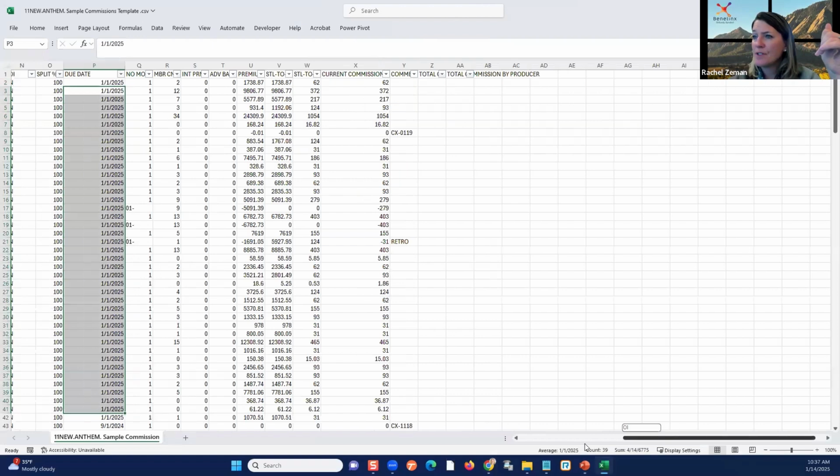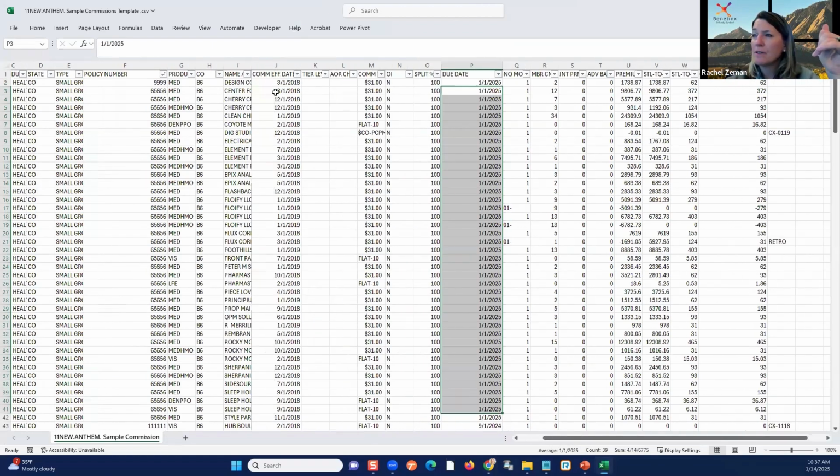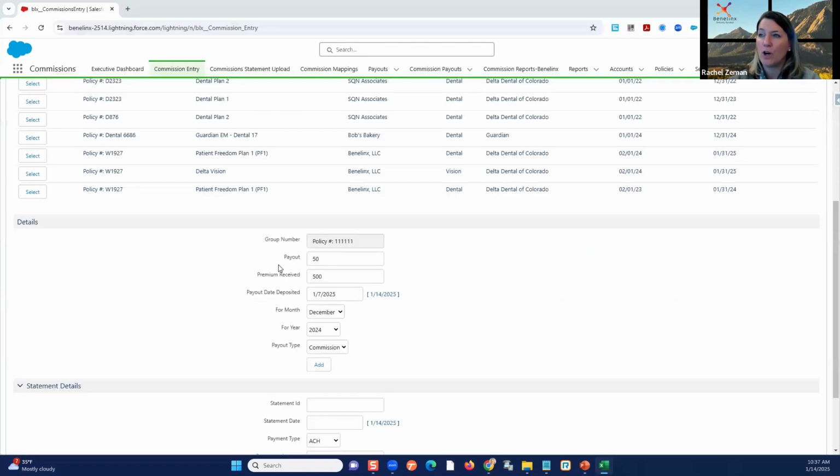Okay. So some of them are different. Effective date, due date, right? So it tells us what month is this for, even though this might be a February statement or a December statement, what month is it for? So when we load the statement, all of this information is going to be automatically created with our record. Manually, we have to do it manually. So if I'm getting paid for this day, this is the date I received it, it's for probably December.